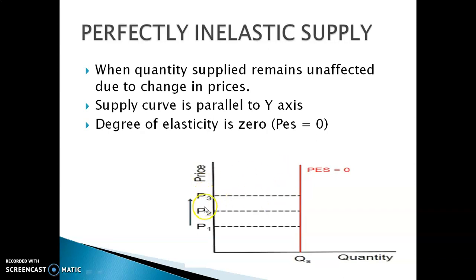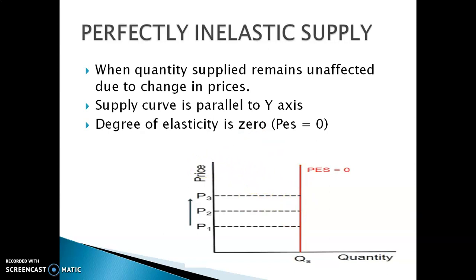Here price is increased from P2 to P3 or decreased from P2 to P1. There is no change in the quantity supplied of the commodity. So this is known as perfectly inelastic.